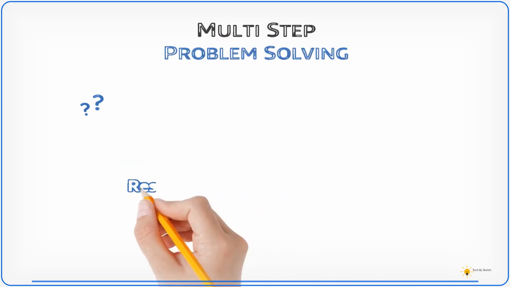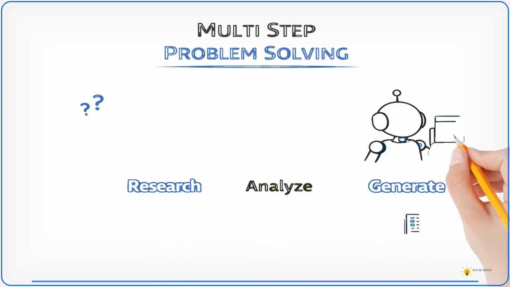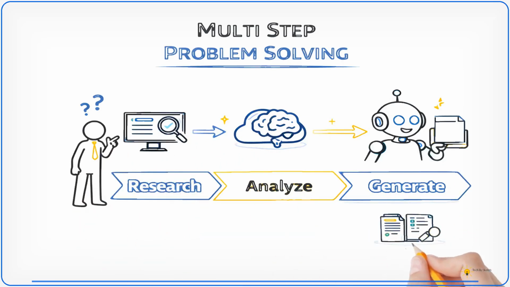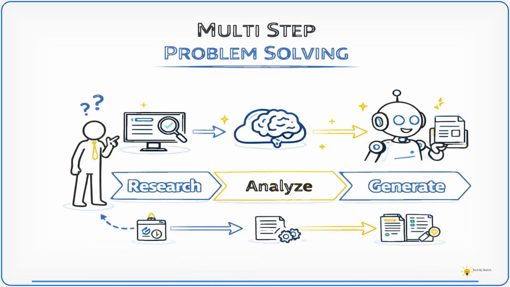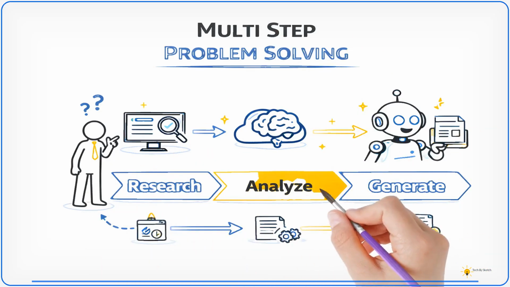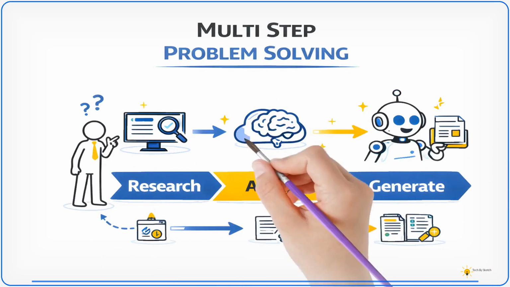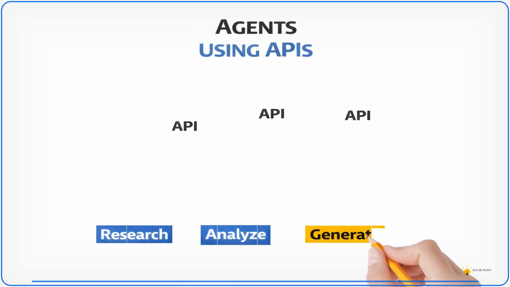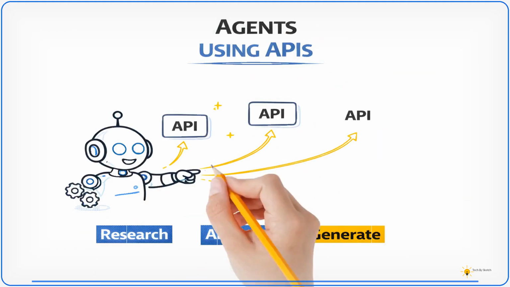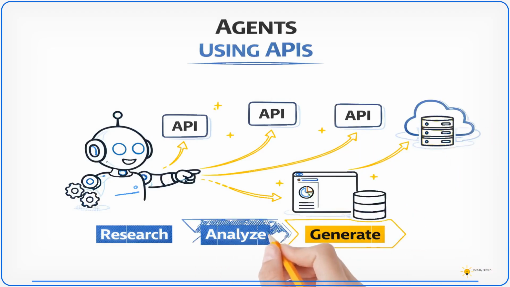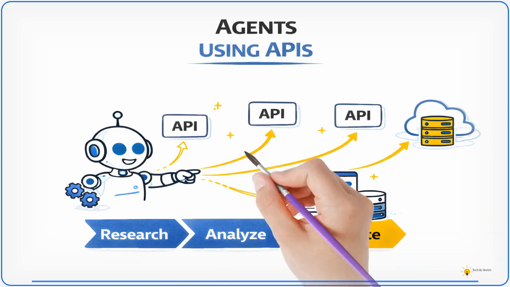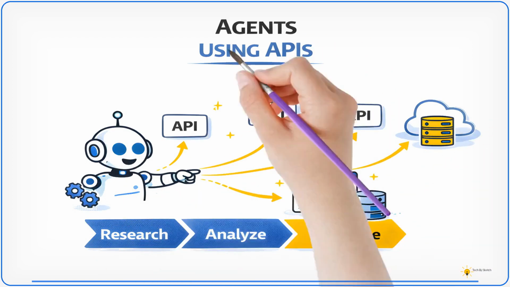Now, many real problems require multiple steps to solve. Agentic systems excel at multi-step problem solving. They can research information, analyze results, and then generate a final output. Then modern software systems communicate through APIs. Agentic systems work by agents using APIs to access real services. This allows the AI to interact with databases, applications, and cloud systems.